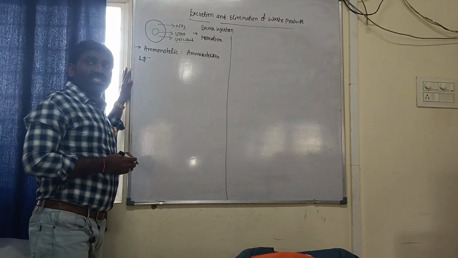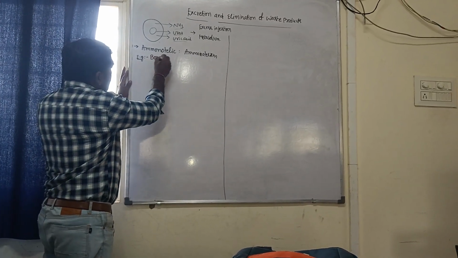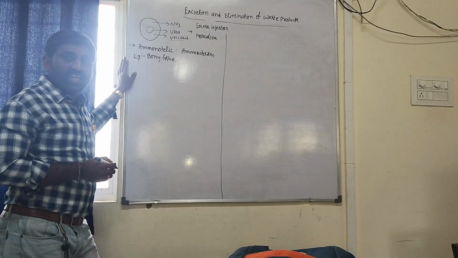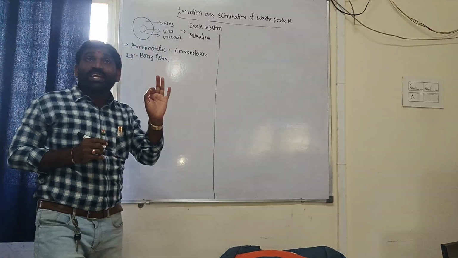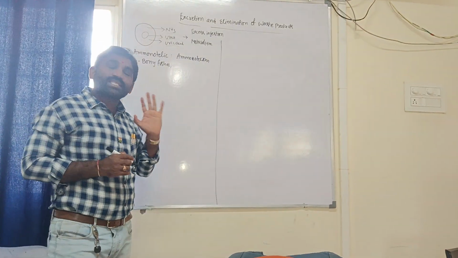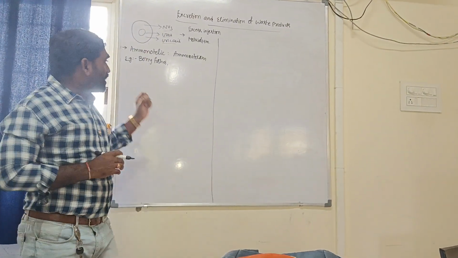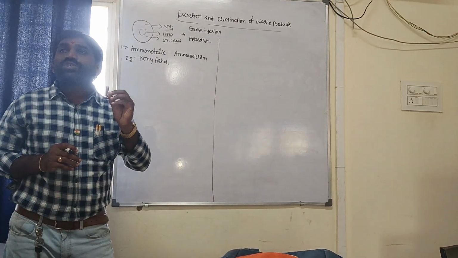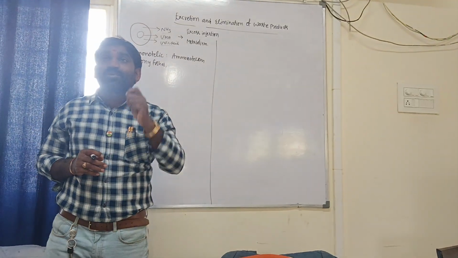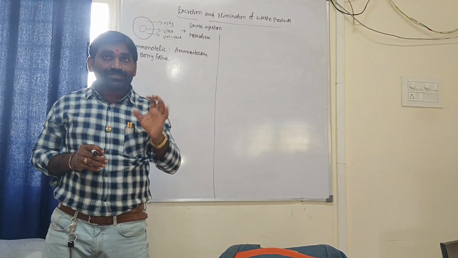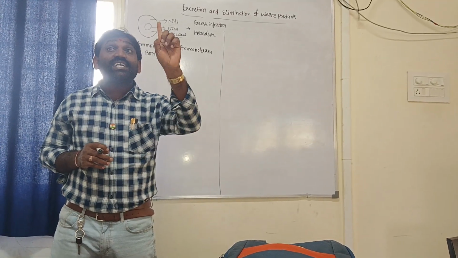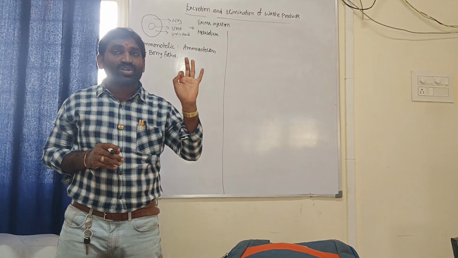What are the examples for this? Bony fishes, that is, osteichthyes, and also many aquatic amphibians, aquatic arthropods, and aquatic molluscans. The reason: for the elimination of ammonia, a large amount of water is required. In fact, the type of excretory product mainly depends upon, number one, habitat, number two, complexity of the organism, and demand or particular condition.